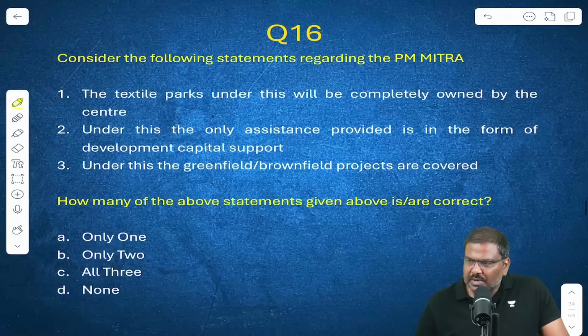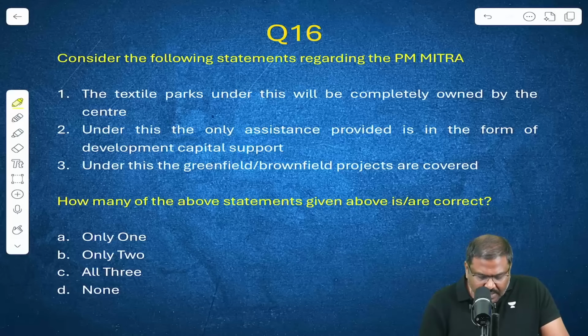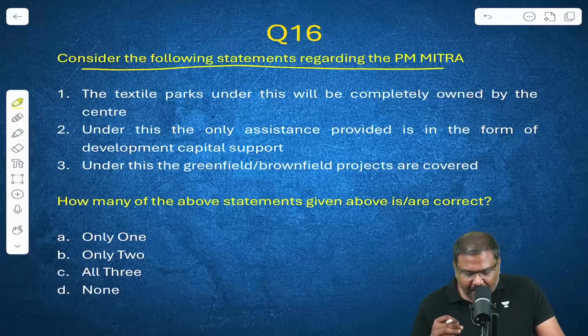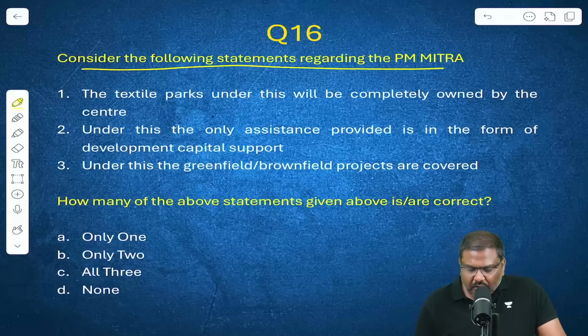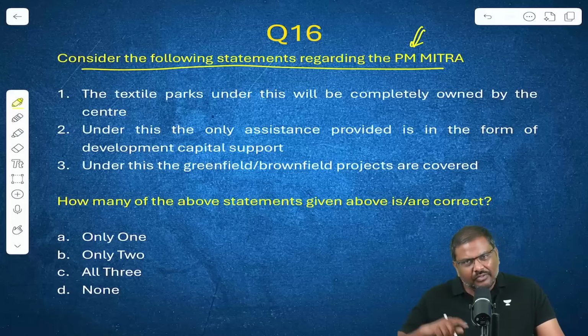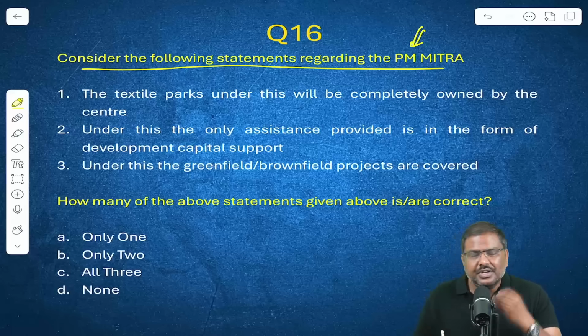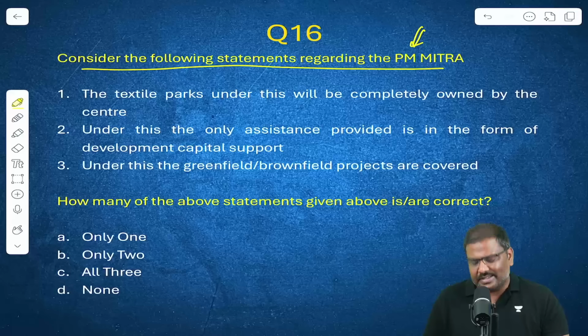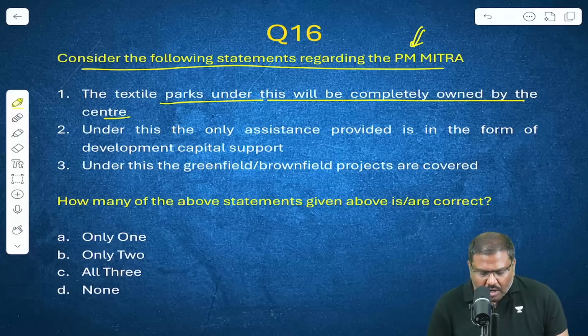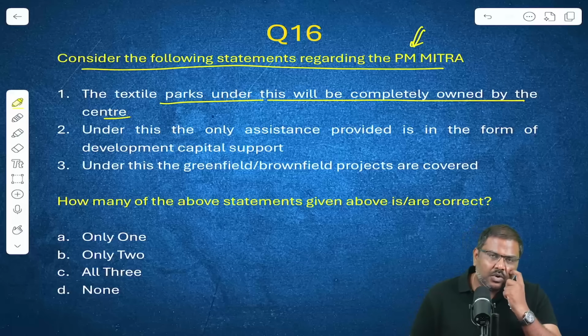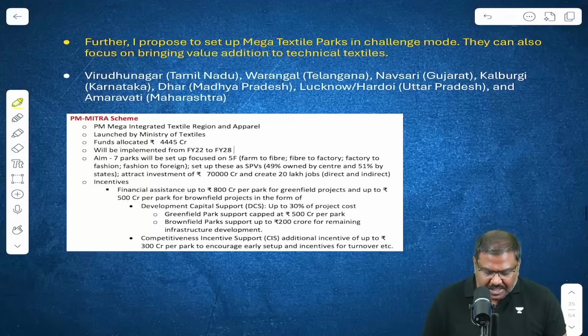Let's move on now. Question number 16. Consider the following statements regarding PM MITRA. The government of India has announced PM MITRA, and very recently, that is in the last year, it was also there in the newspaper because the Prime Minister laid the foundation stone for the first PM MITRA textile park. The textile parks under this will be completely owned by the center. I've made a question on this because it was there in the budget discussion.